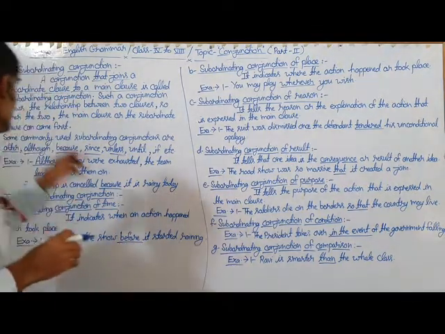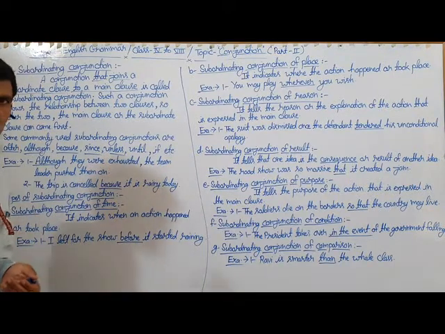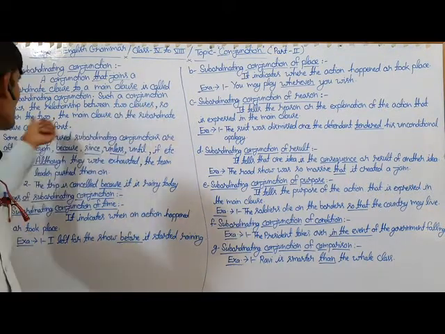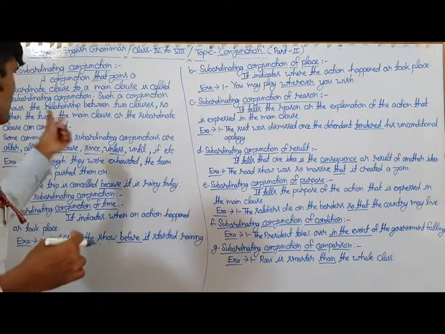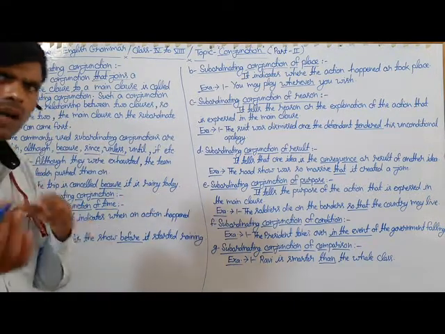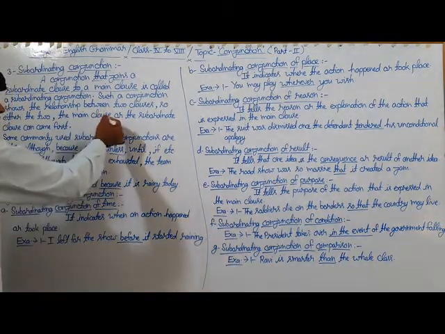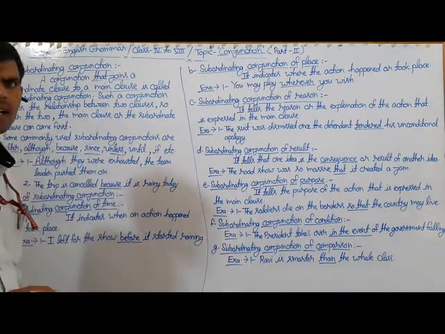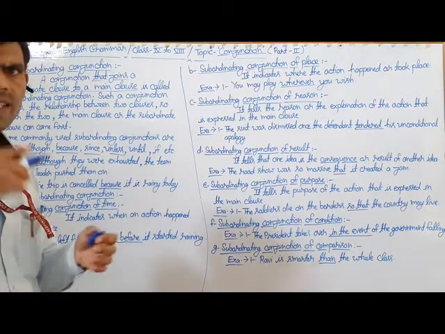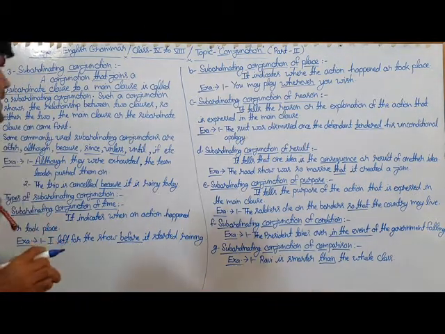Such a conjunction shows the relationship between two clauses. Either the main clause or the subordinate clause can come first, but if the subordinate clause comes first, it is separated by a comma in the sentence.